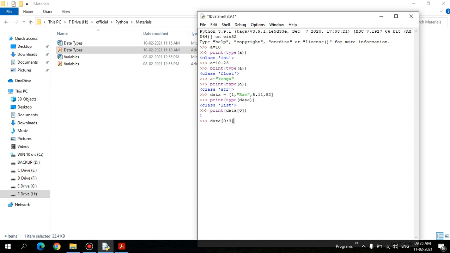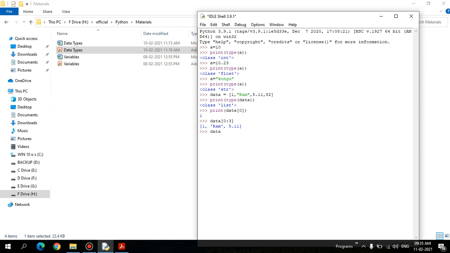And if I want to print data of 0:3, it will print a range also. The indexes should be separated by a colon. It starts with the lowest index and goes up to the highest index. So here 0 is the lowest index and 3 is the highest index. You can use that indexing for accessing the elements of your list.